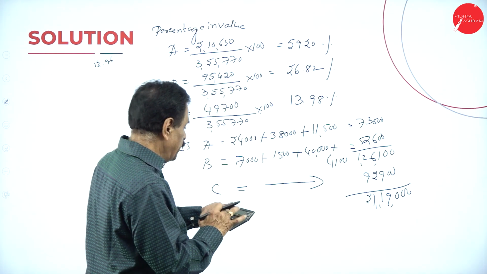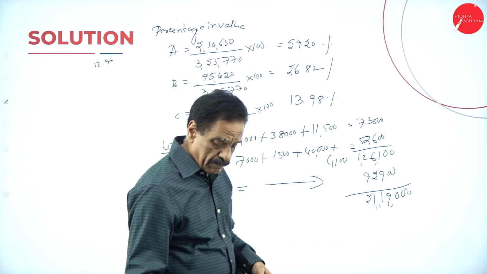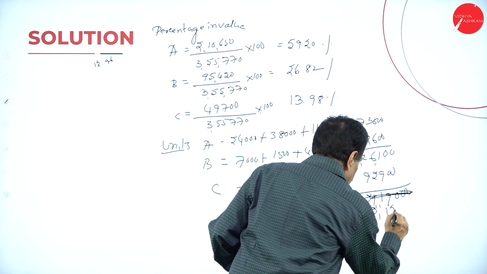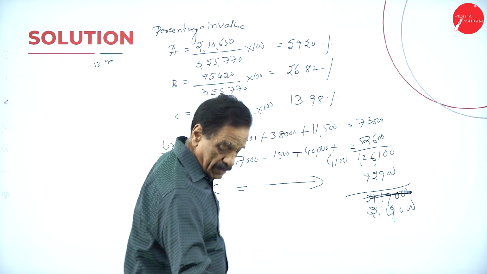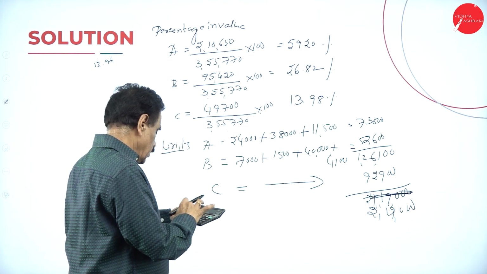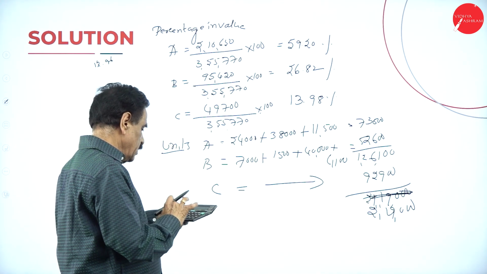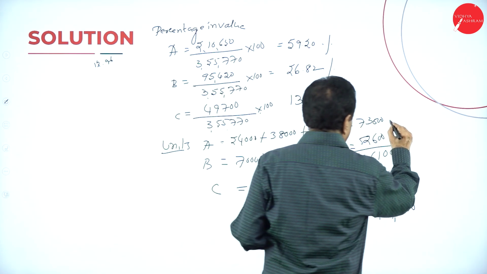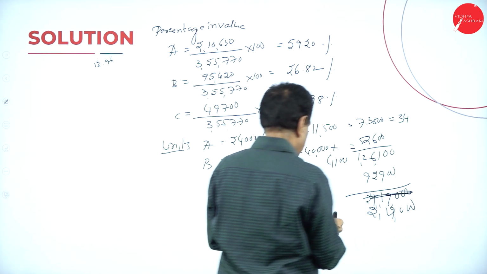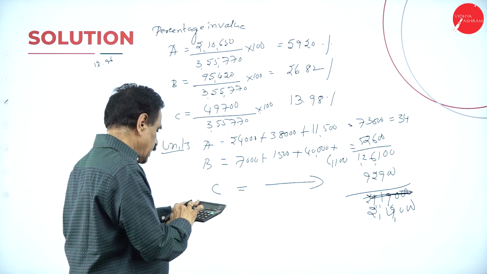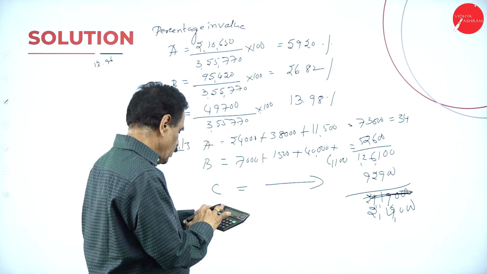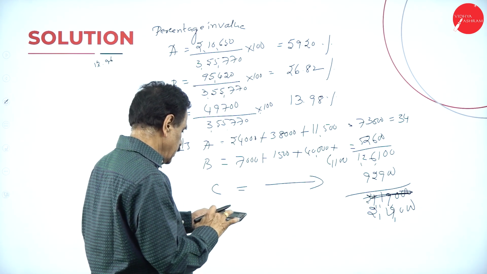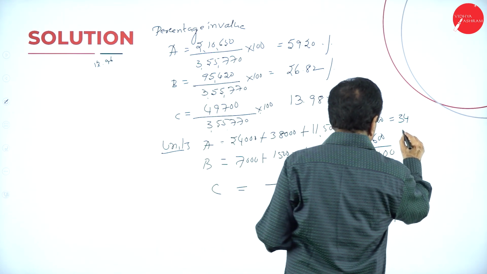73,500 divided by 2,19,000 into 100 is 33.56%, about 34%. 52,600 divided by 2,19,000 into 100 is 24%.